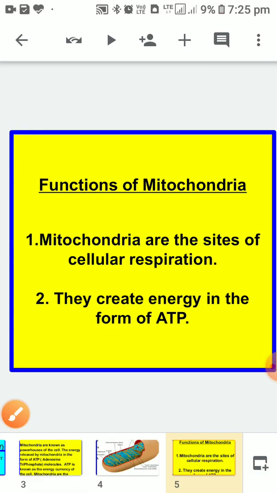Now the functions of mitochondria. Mitochondria are the sites of cellular respiration. They create energy in the form of ATP.